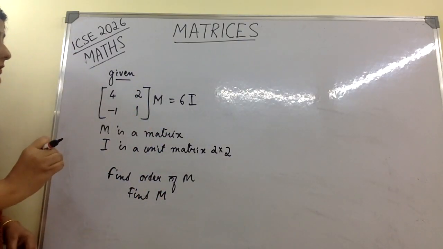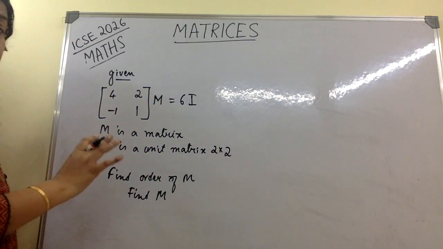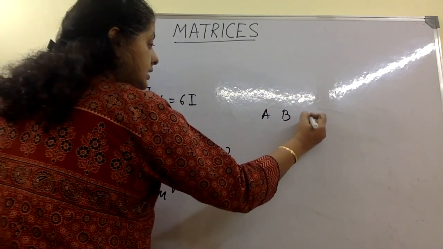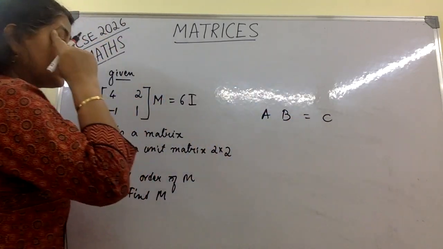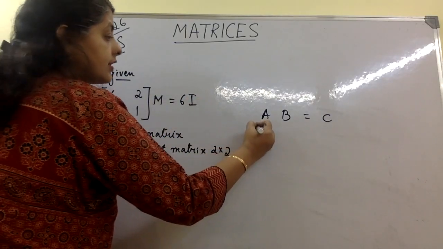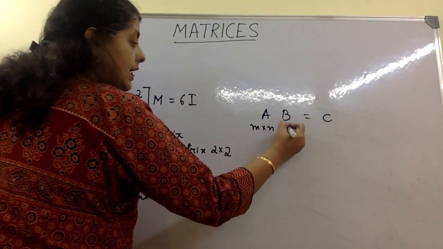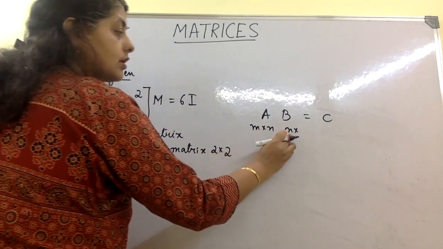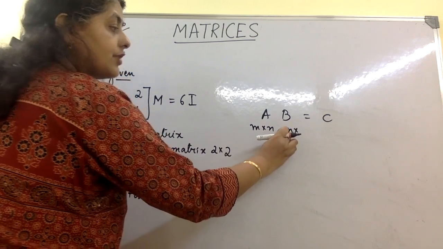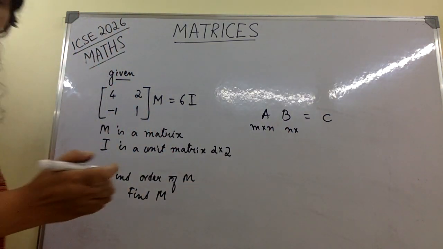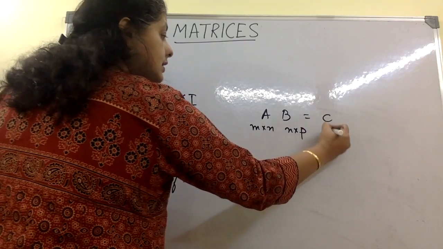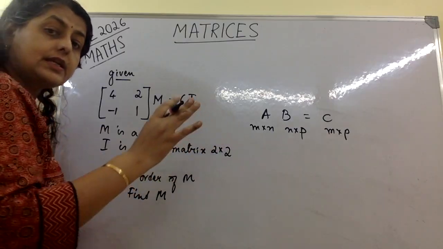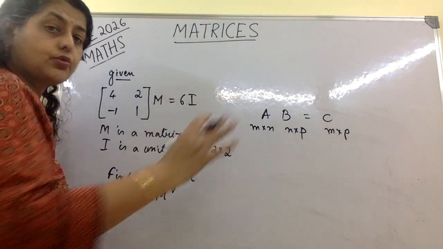So here, the first thing is to get the order of M. Whenever we multiply two matrices, let's say AB is equal to matrix C, then if the order of A is M into N, the order of B has to be N into P, because these two need to match: the columns of the first should match with the rows of the second. So the result has to be M into P. Do you follow? This is one very important thing that you must remember properly before you go for your exam.